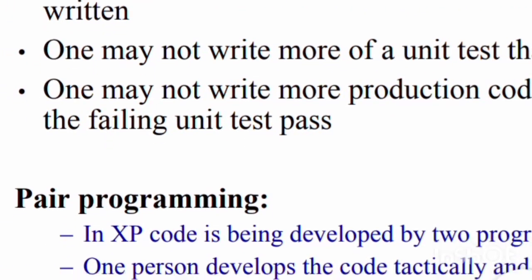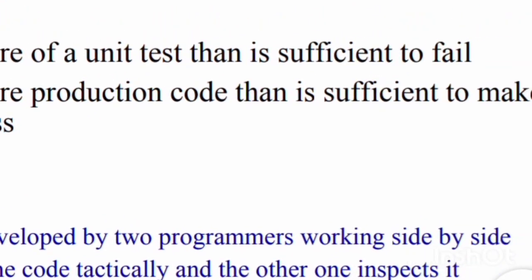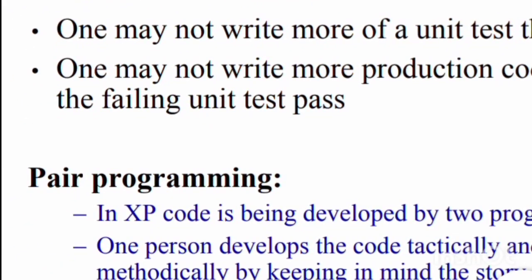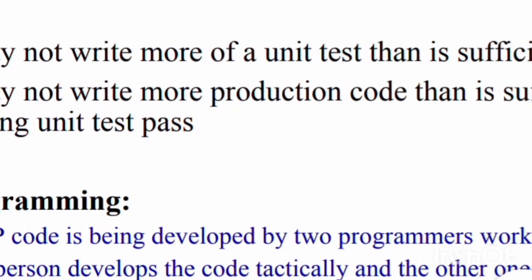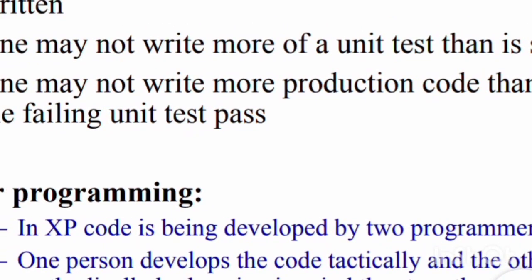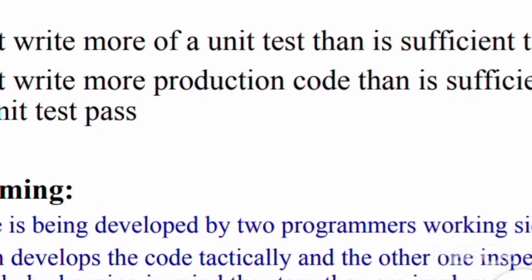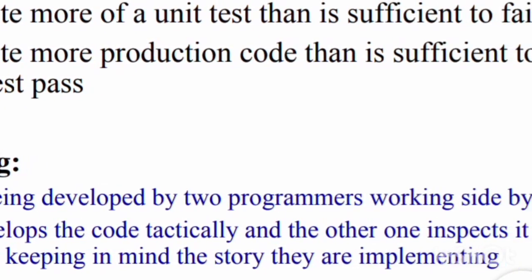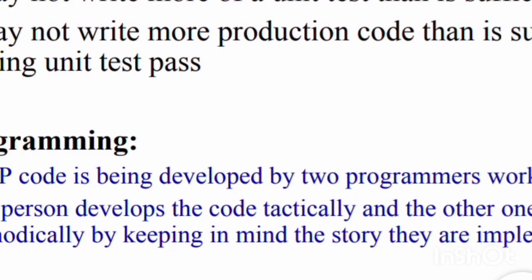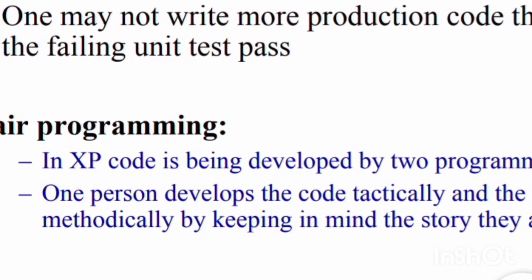One may not write more production code than is sufficient to make the failing unit test pass. Here are the three laws again: one may not write production code, one may not write more of a unit test case than is sufficient to fail, one may not write more production code than is sufficient to make the failing unit test pass.